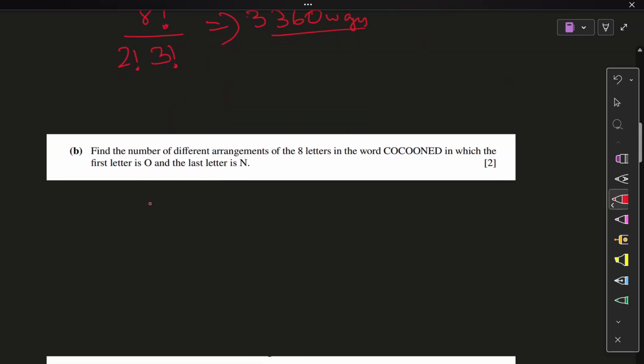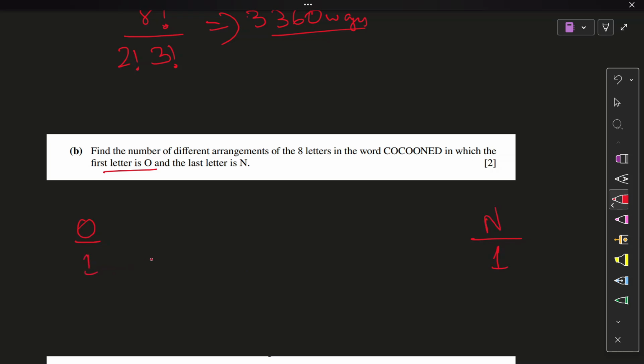Okay, moving on. Part B. Find the number of different arrangements of the 8 letters in the word cocoon, in which the first letter is O and the last letter is N. Okay, I know it's factorial because I'm arranging all the 8 letters. So all my positions are being filled and I'm left empty-handed, right? So that means it's a factorial question. Simple question. The first letter has to be O. So that's going to be fixed. The last letter has to be N. So it will also be fixed.